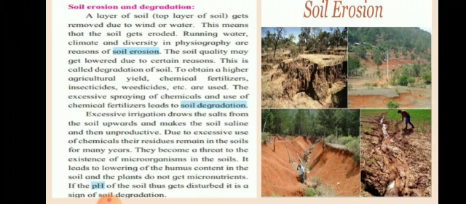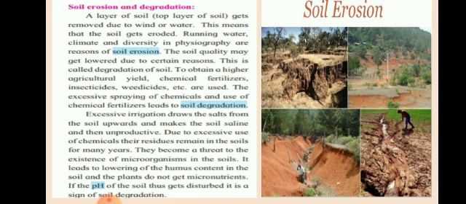The layer of soil, that is the top layer of the soil, gets removed due to wind or water. This means that the soil gets eroded, that means damaged or worn away. Running water, climate and diversity in physiography are the reasons of soil erosion. Now, when the upper layer of the soil is removed, we have seen that humus is present in the upper layer of the soil. Due to the flow of water and the winds, this gets removed and soil gets eroded. So, it is creating the soil erosion.